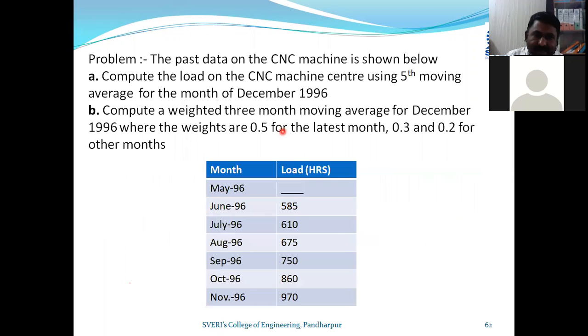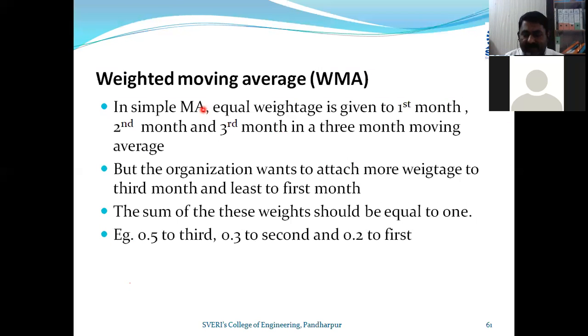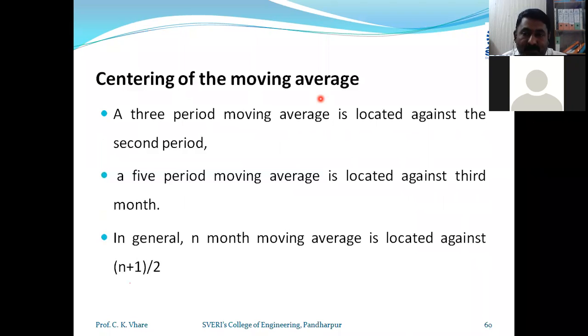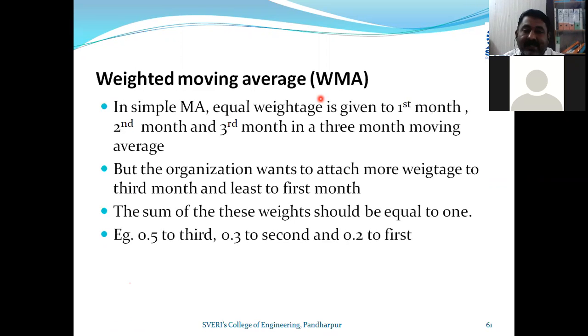Now the next type is the weighted moving average. So we will discuss this, and we will stop. The numericals we will take in the next lecture. So weighted moving average. Here we have discussed that we will take 3 months, we will take 5 months, and it will be centered at (n plus 1) by 2. And the weightage for all the months is the same. If it is divided by 5, the weightage for all months is 20% or 0.2. If it is divided by 3, the weightage for all months is 0.33 or 33%.